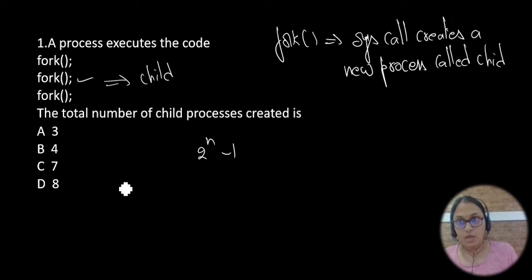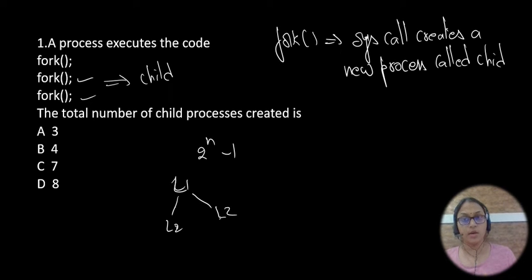Okay. So for the first call, this is the parent. Whenever I call the first fork, the parent exists. And for the next fork, whenever the system call occurs, a new process called a child is created. So whenever one parent is there, two children will be created, left and right.